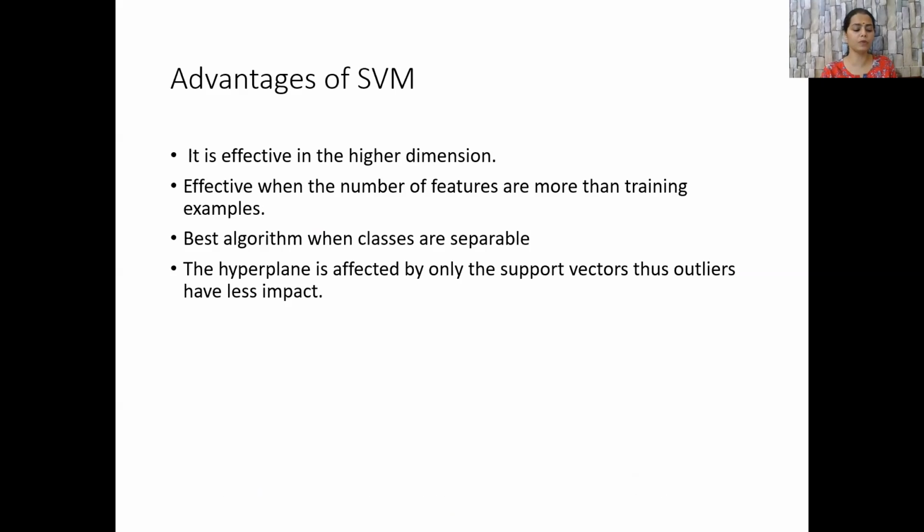Let us look at some of the advantages of support vector machines. It is effective in higher dimensions. It is effective when the number of features is more than the training examples. It is the best algorithm when classes are separable. The hyperplane is affected by only the support vectors, thus the outliers have the least impact on the performance of a support vector machine.